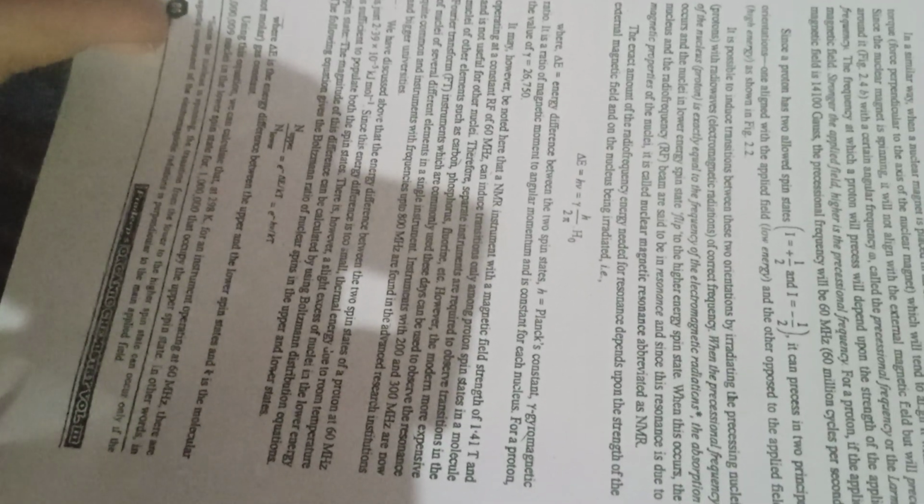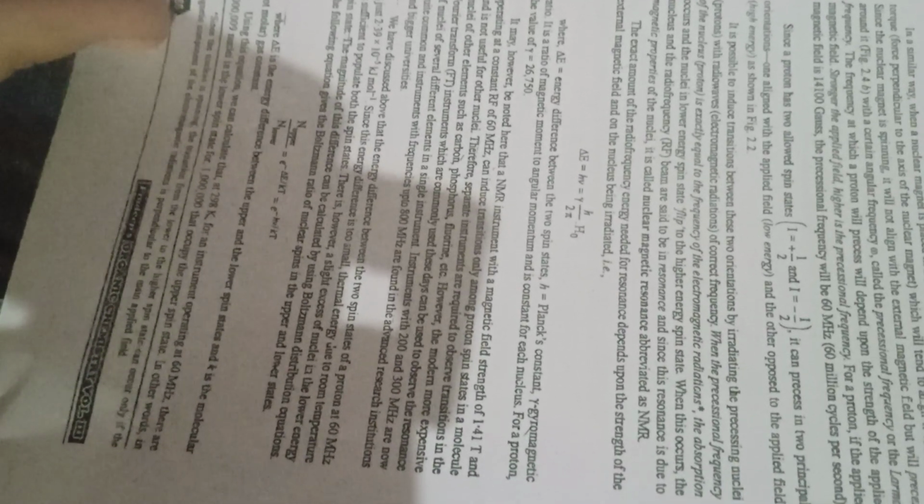Since a proton has two allowed spin states, I equals plus 1 by 2 and minus 1 by 2, it can precess in two principal orientations: one aligned with the applied field, low energy, and the other opposed to the applied field, high energy. It is possible to induce transitions between these two orientations by irradiating the precessing nuclei, protons, with radio waves, electromagnetic radiation of correct frequency.